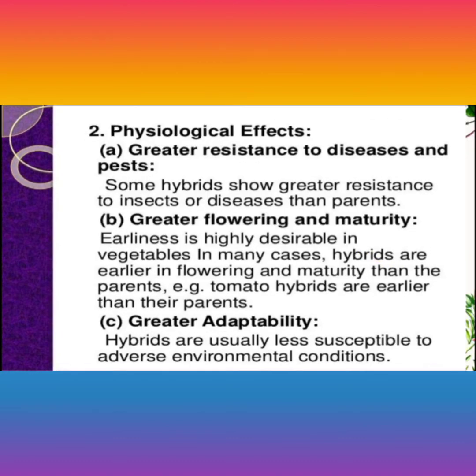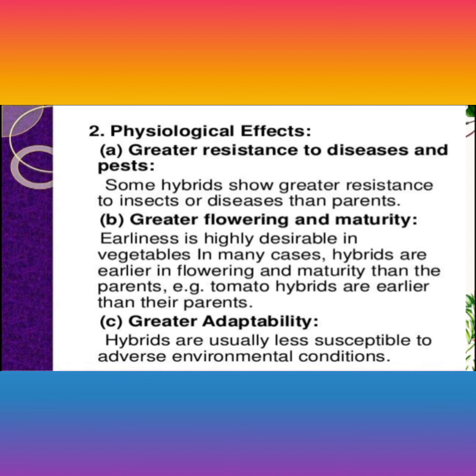Then physiological effects: greater resistance to diseases and pests. Some hybrids show greater resistance to insects or diseases than their parents. Greater flowering and maturity: earliness is highly desirable in vegetables, and in many hybrids flowering and maturity are earlier than in the parents.